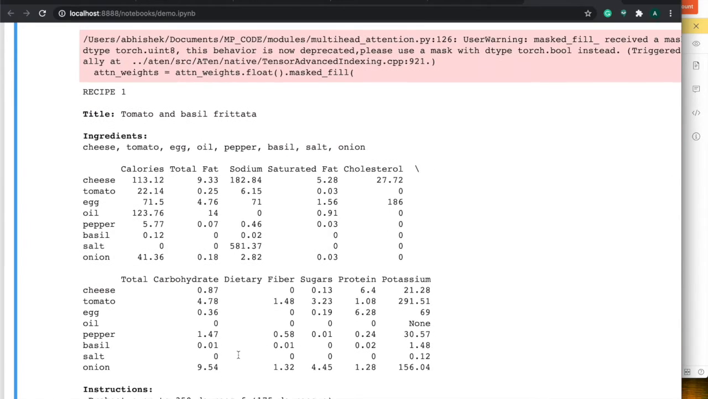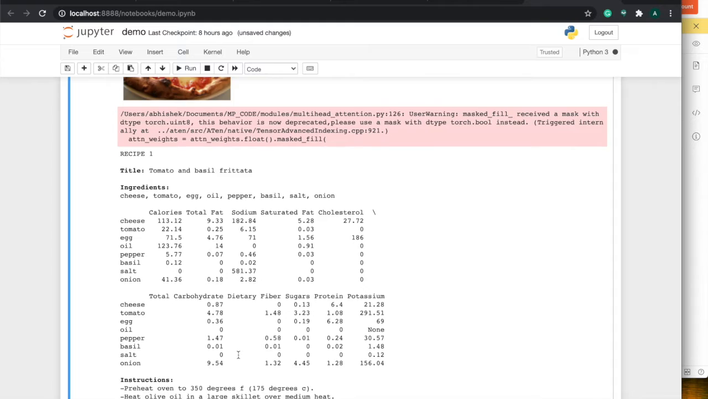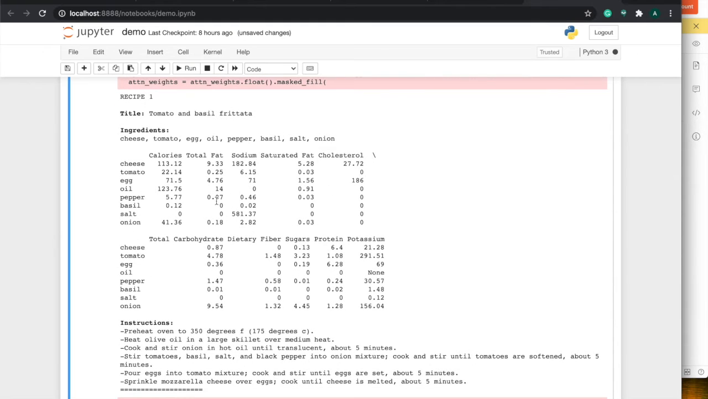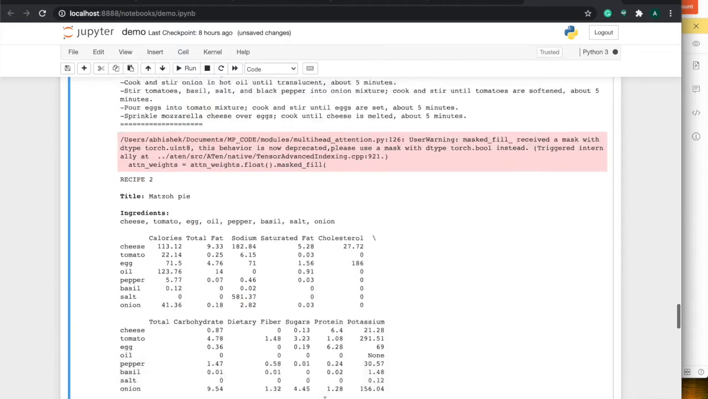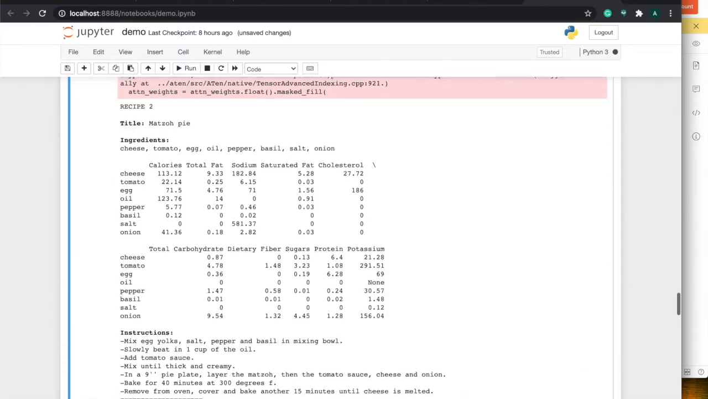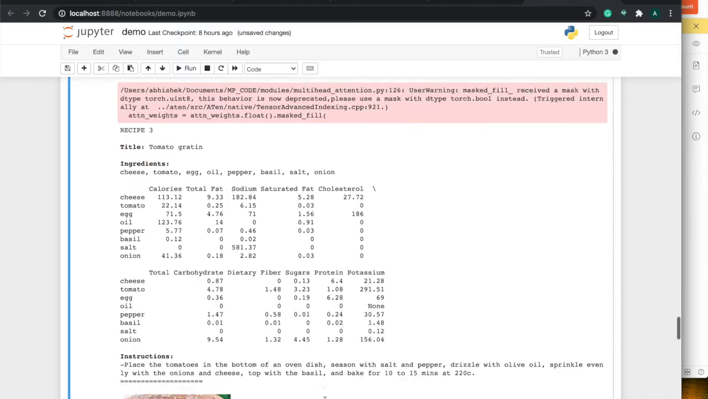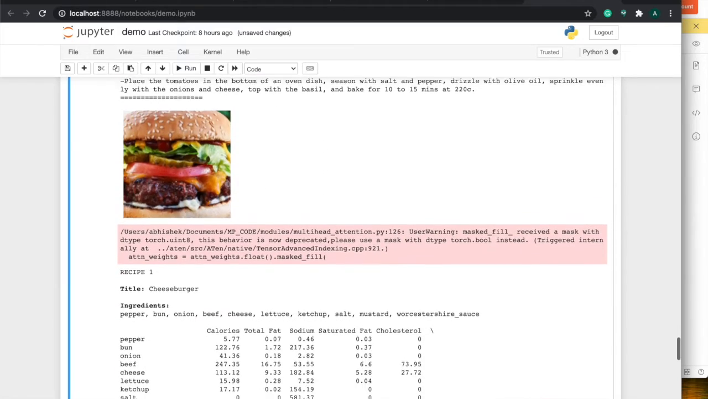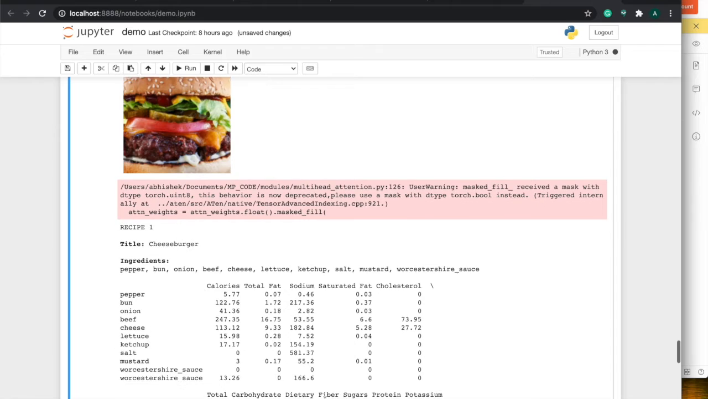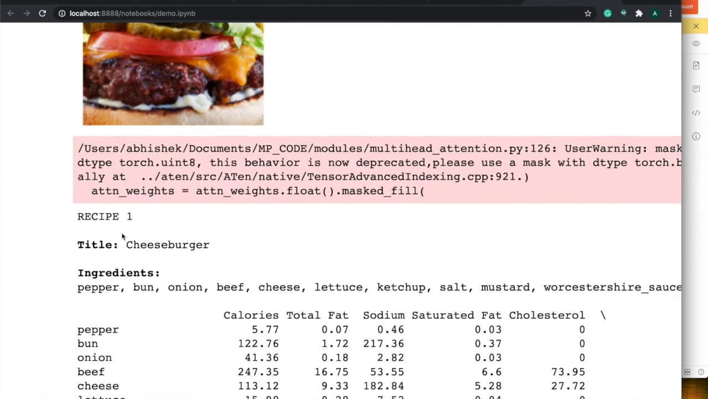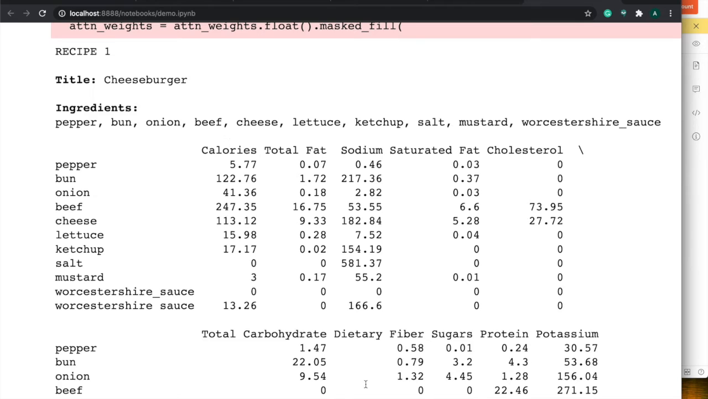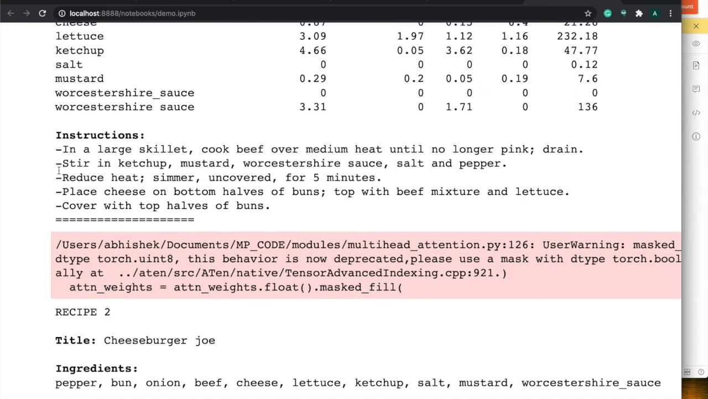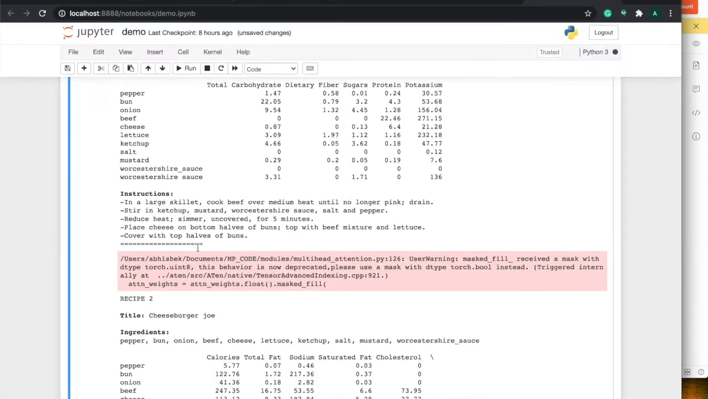Okay, then we have our pizza. The same thing here, the title, the ingredients, and the instructions. Now with the cheeseburger, the ingredients, the nutritional values, finally the instructions.